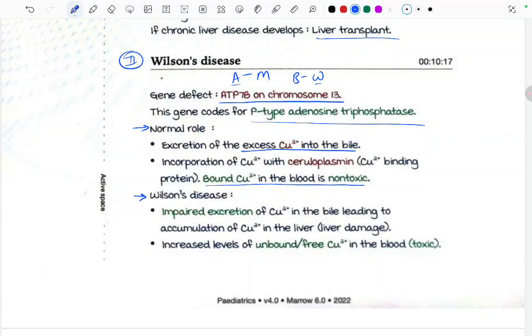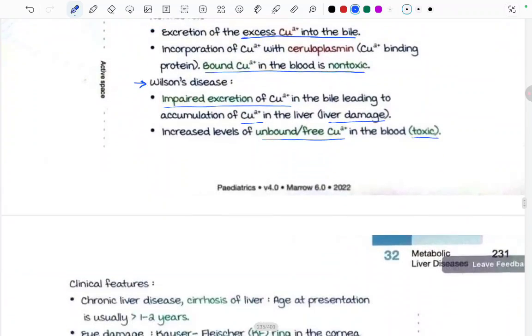Impaired excretion of the copper in the bile, leading to the accumulation of copper in the liver. Because of this impaired excretion of copper in the bile, there is accumulation of copper in the liver causing liver damage, and increased levels of the unbound or free copper in the blood is toxic. We read, right? Bound copper is non-toxic, so unbound copper or free copper is toxic.